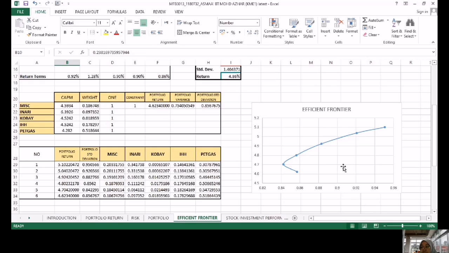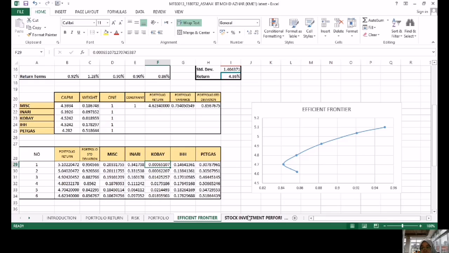Okay, so the efficient frontier graphically presents portfolios that maximize return for the risk assumed. Returns are dependent on the investment combination that makes up the portfolio. So any portfolio that falls below the efficient frontier is an inefficient portfolio because it is generating lower return per unit of risk. Such a graph is called the efficient frontier. So the point on the efficient frontier with the lowest standard deviation is called the minimum variance portfolio. We can see here the minimum variance portfolio at this point.